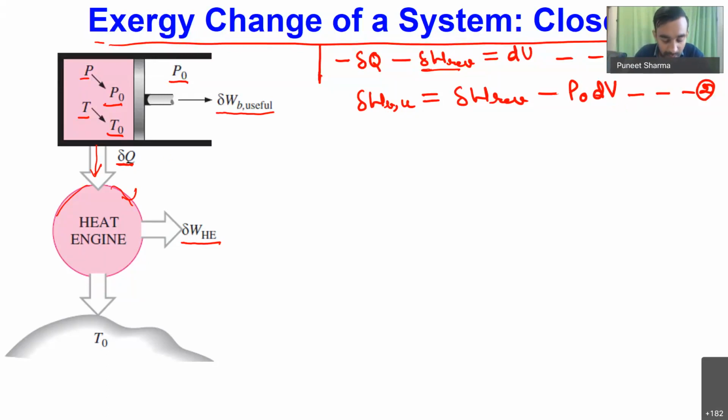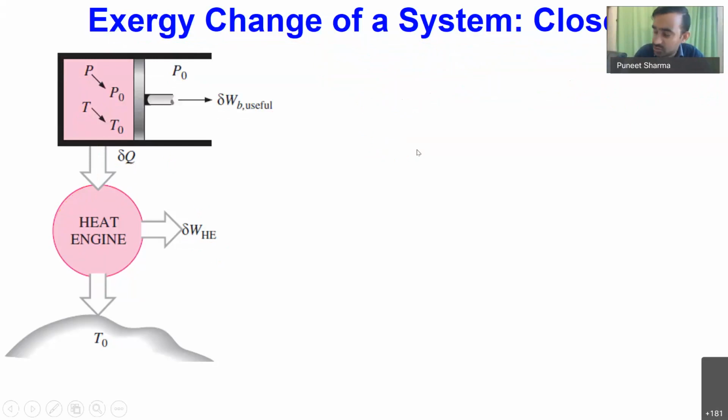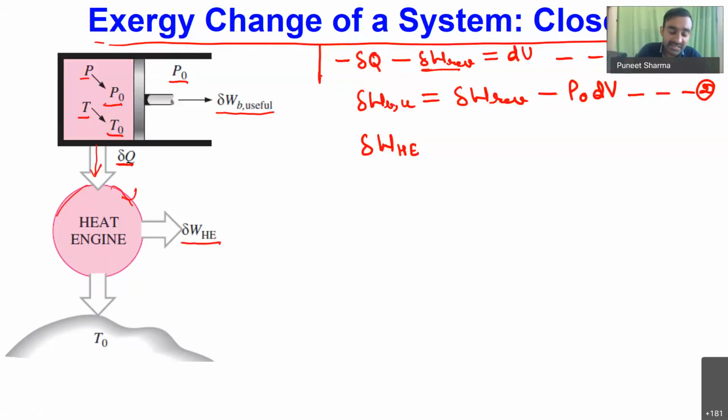Then we are having this heat transfer, and while we are doing this delta Q heat transfer, over here we have connected a reversible heat engine. While we have connected this reversible heat engine, it will also be producing a certain amount of work, delta W HE. Next I can quantify that amount of work which is done by the heat engine. Because we have to estimate exergy, we have to do all the processes in reversible fashion, because exergy represents the maximum potential available for work.